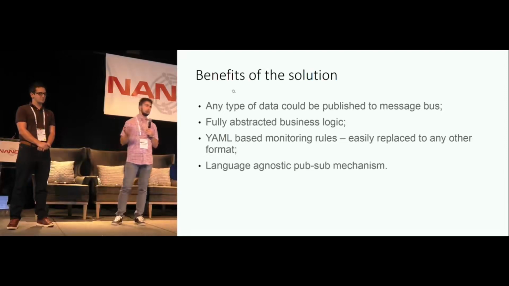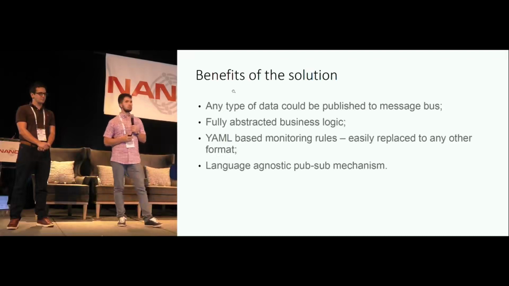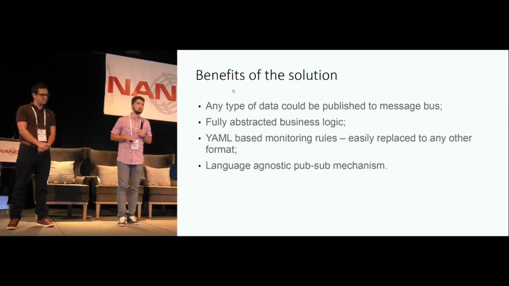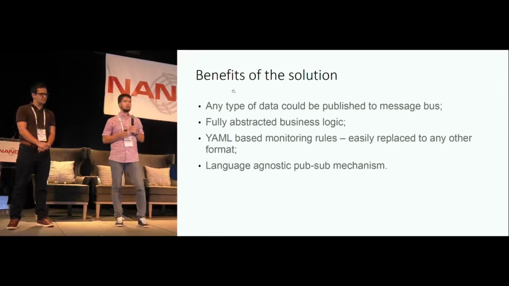We can post whatever we want to the Kafka bus. Our logic doesn't depend on the other layers, and we use the format we wanted. In our case it was YAML. We can easily replace it with JSON format, or do some API for that, and we are not limited to any solution.